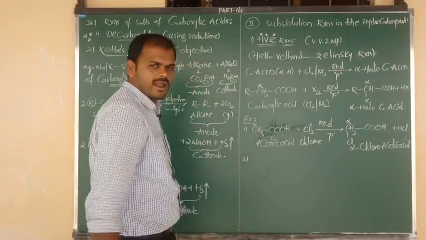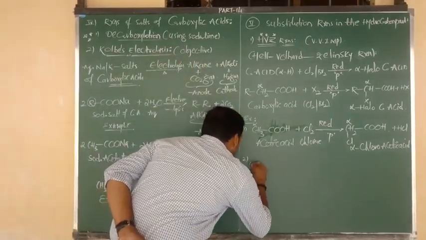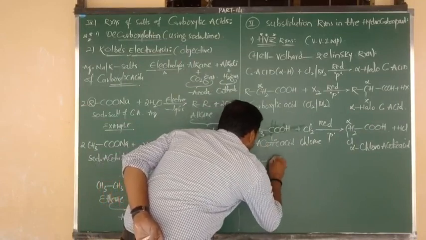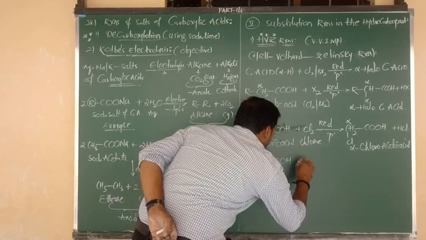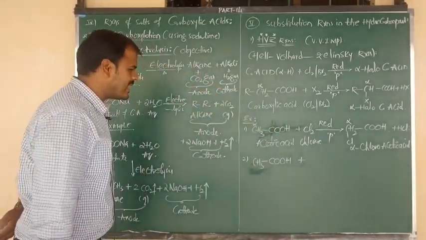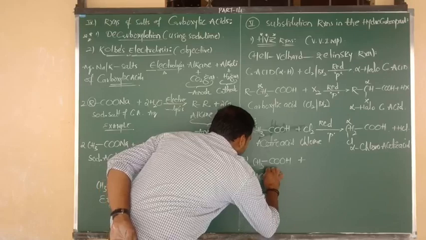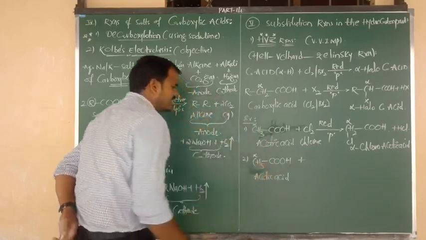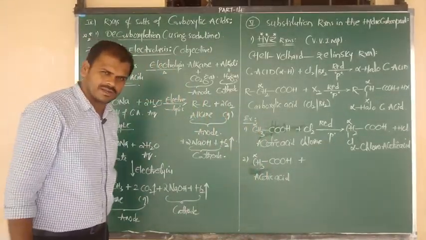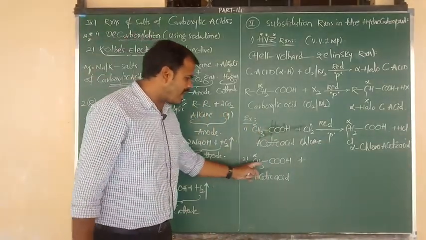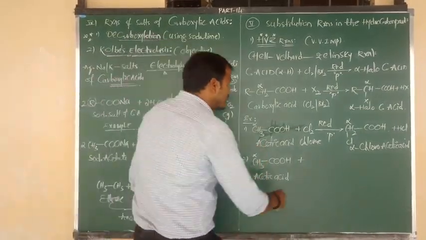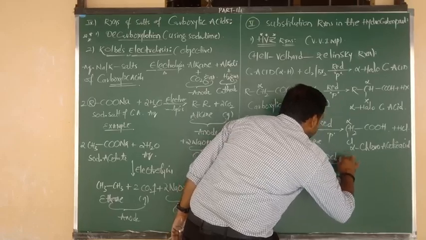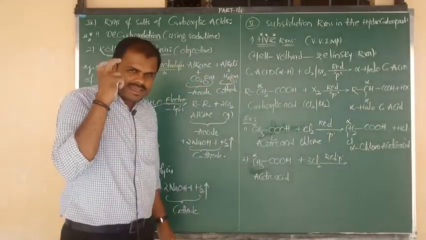So on the basis of the HVZ reaction general equation and example 1, now I am going to consider the second example. Again the same reaction, CH3 bonded to COOH. What is the name of this reactant? Acetic acid. In acetic acid, the carbon adjacent to the functional group is CH3, which contains alpha hydrogens. Now suppose it undergoes reaction with 3 moles of chlorine, again with the same catalyst, red phosphorus. Once again try to focus on this.